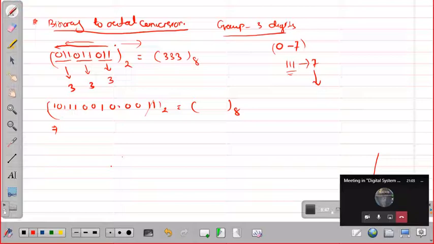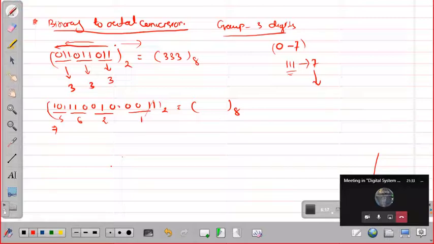Okay, let us see what the answer is. I'll make groups of 3 here. So this is 2, and 1 1 0 will be 6, 1 0 1 will be 5, right? Then after the decimal point, if I make a group, it will be 0 0 1, which is 1.